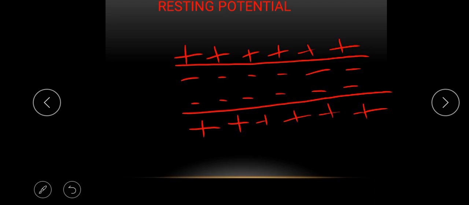A point is going to be reached at which the tendency for potassium ions to diffuse out of the cell is counterbalanced by the negative charge, or potential energy, that is pulling them back into the cell, and this is what gives rise to the resting potential of the cell.